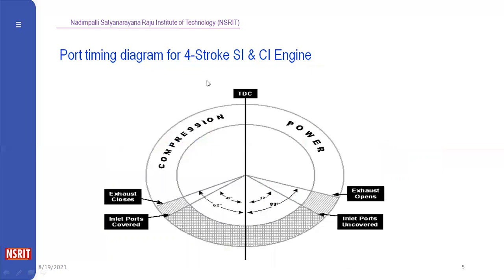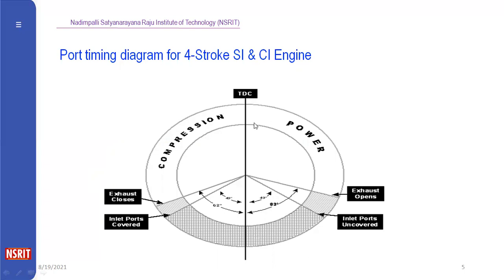So this is the port timing diagram for the two-stroke engine. Port timing diagram means that in place of valves we are placing ports, so it is called the port timing diagram. This is a graphical representation of the two-stroke engine piston movement. This is the TDC and the downward point is called the BDC. This is the crank rotation of 360 degrees. The crank is rotated from 0 to 180 degrees.